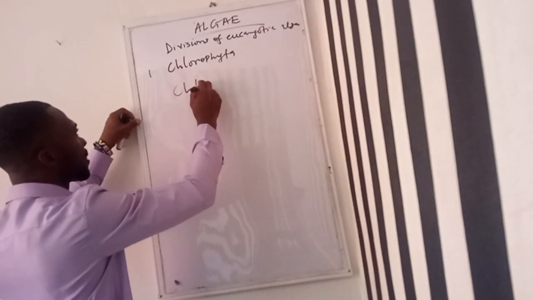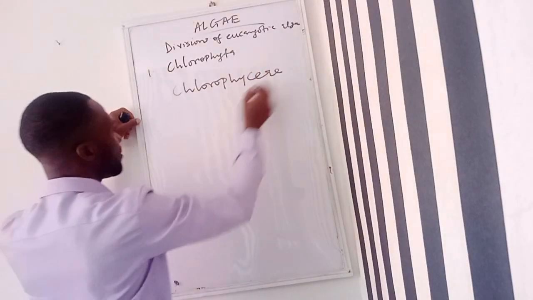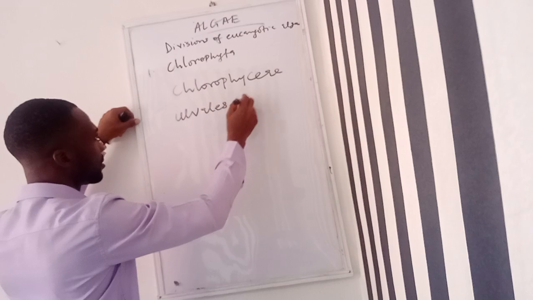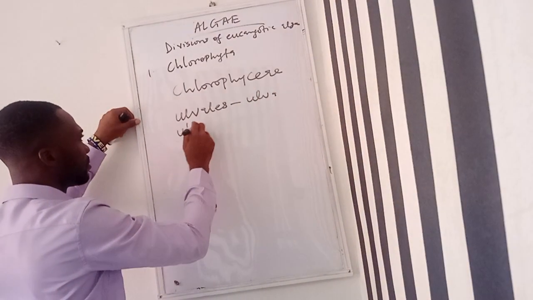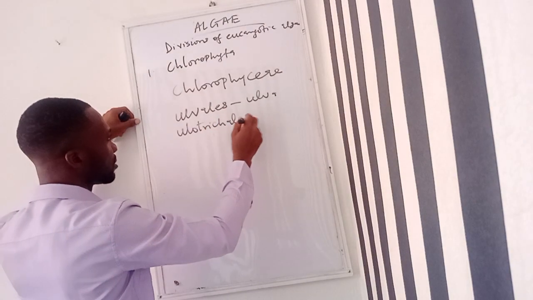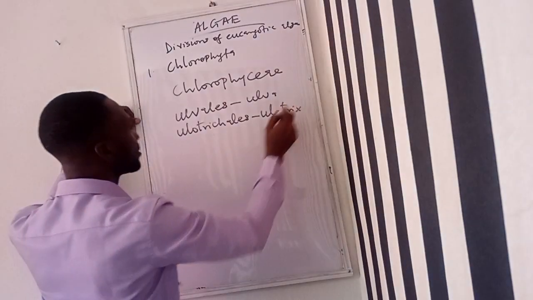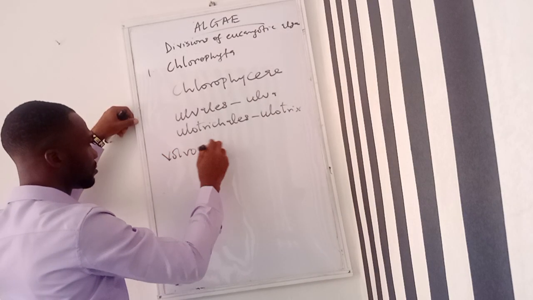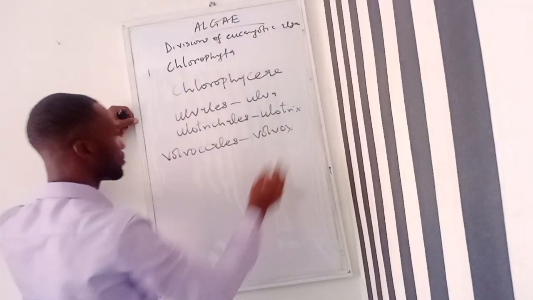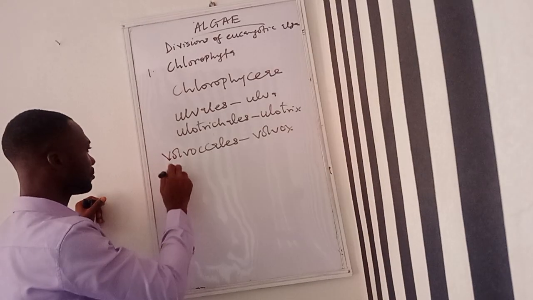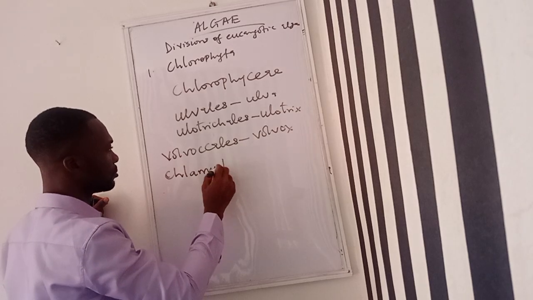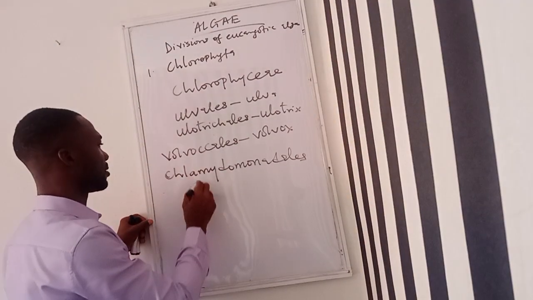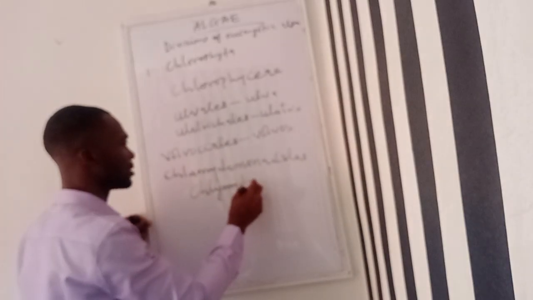Some of the others under the class Chlorophyceae are: we have Ulva, we have Ulothrix, we have Volvocales, we have Volvox, we have Chlamydomonadales, we have Chlamydomonas.